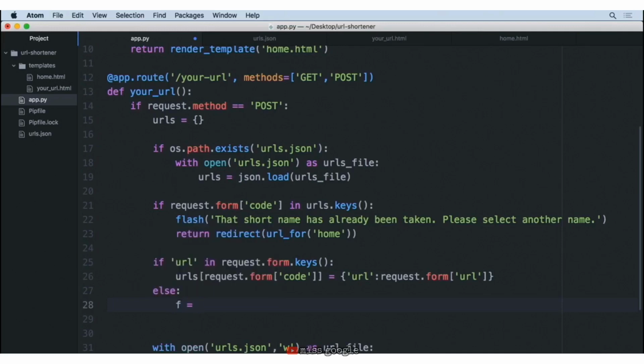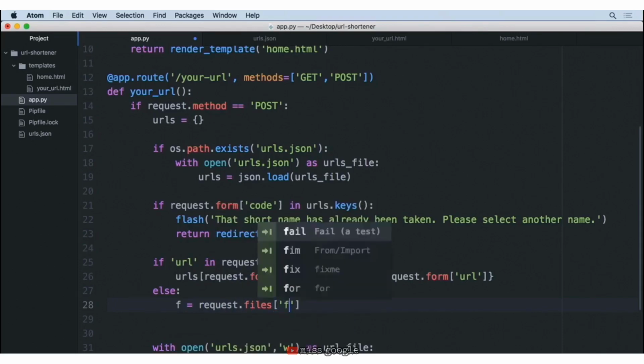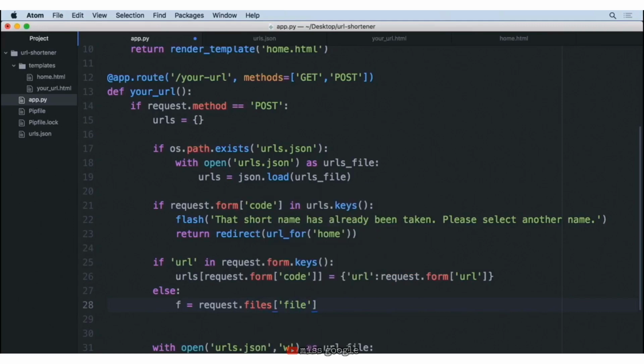So first, let's go ahead and grab the file from the form and put it inside a temporary variable. So we're going to say f, which is short for file, is equal to request.files. And inside of here, we'll just simply provide the key 'file'. Remember, we did that lowercase file name there.